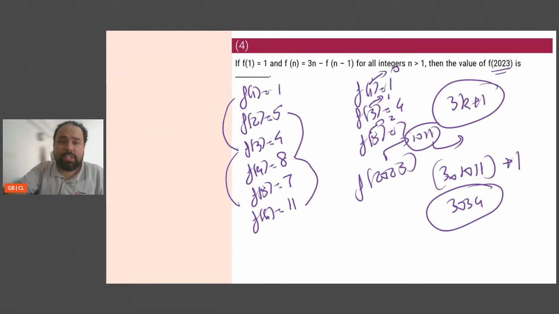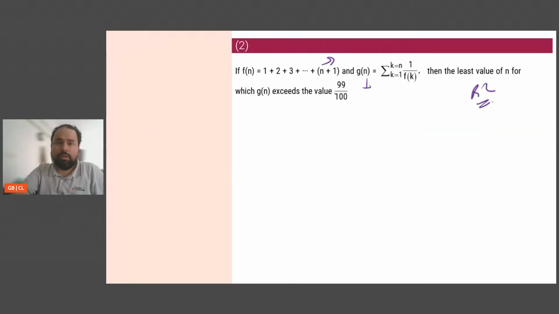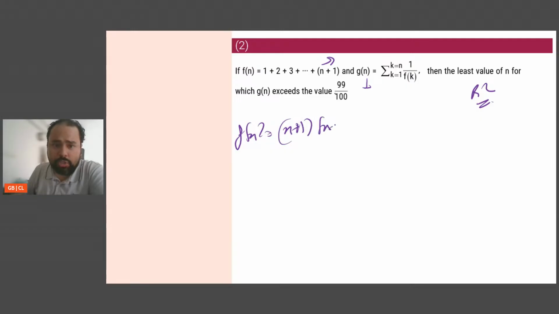I would have gone back to the second question. If this was the actual exam, I would have gone back to the second question and tried solving this one. Okay, if I take it a little further, I will not solve it completely, but the way I would have done is f of n is this, so it will give me n plus 1 into n plus 2 by 2.